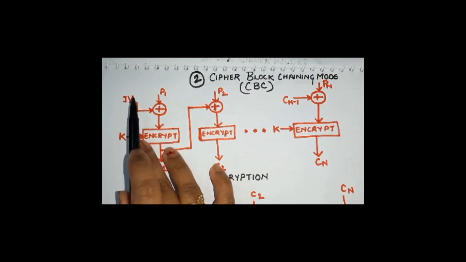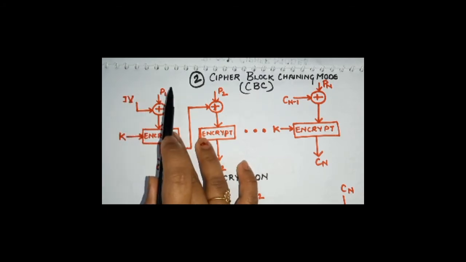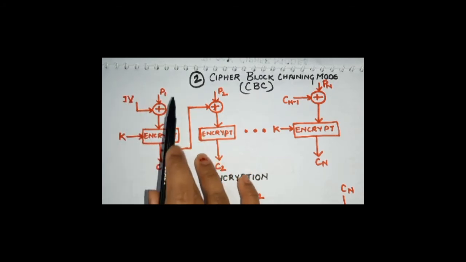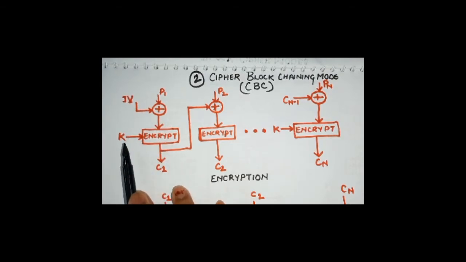Now we decide an initialization vector, some initial value, and that value is first XORed with the plain text, and that output is then given to the encryption algo as the input, right? And we also use the key for encryption. The key is also used as input for encryption, and then the cipher block is generated.